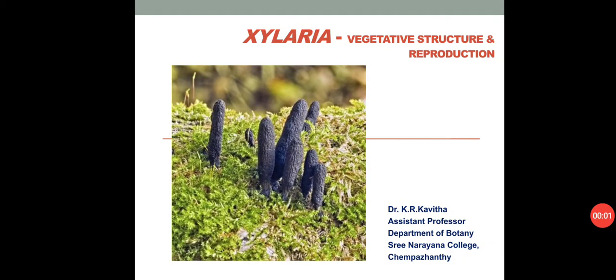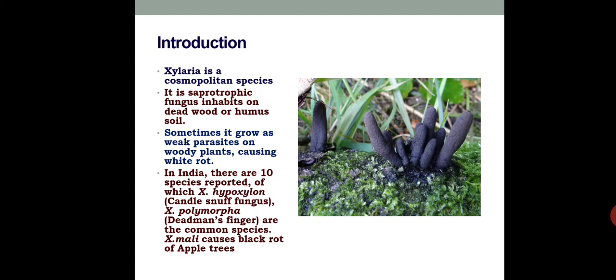Dear students, today we are going to study the next type, that is Xylaria. It's somewhat a small genus, and first we will discuss its systematic position. Xylaria comes under the kingdom Mycota, division Mycota, subdivision Ascomycotina, class Sordaromycetes, order Xylariales, family Xylariaceae, and the genus we study is Xylaria.